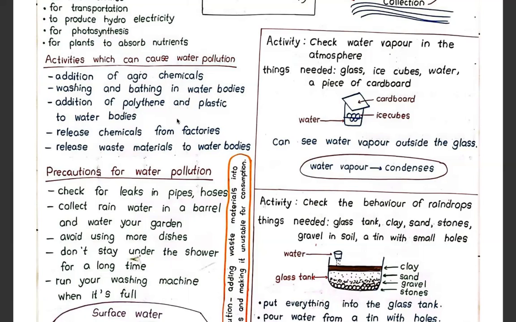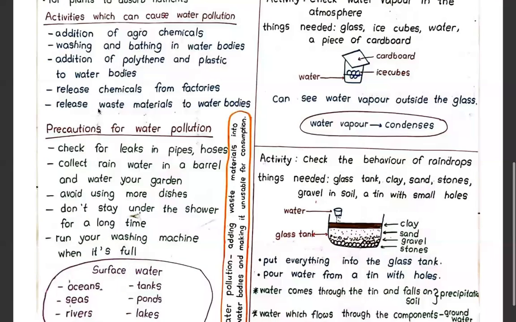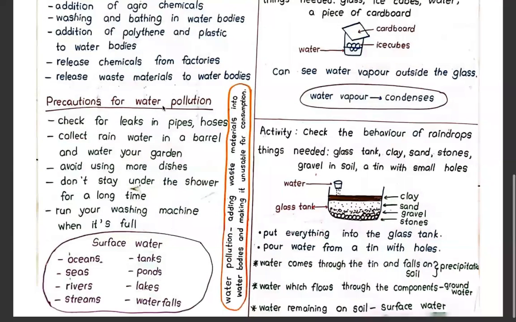And if you try to release waste materials, what are waste materials? Waste materials are things that are thrown away, discarded materials. So once you release waste materials like garbage to water bodies, water will get polluted. Then, what are the precautions? What are the solutions which you can take for water pollution, to get rid of water pollution? What are the measures we should take to prevent water pollution?